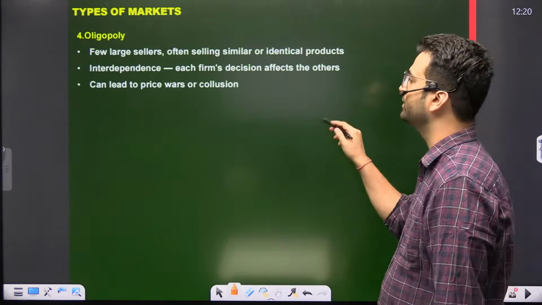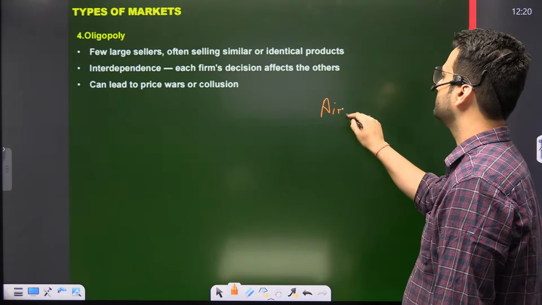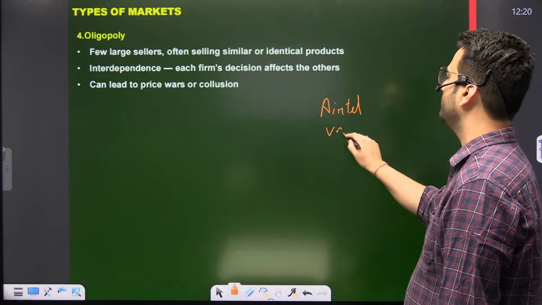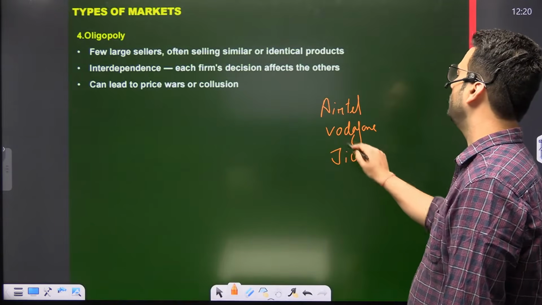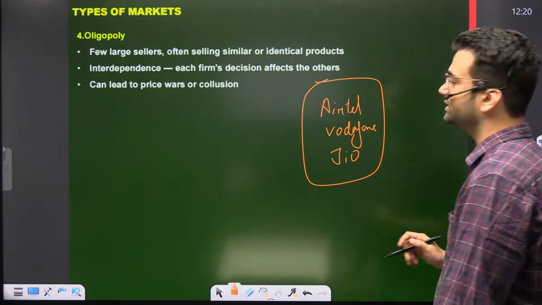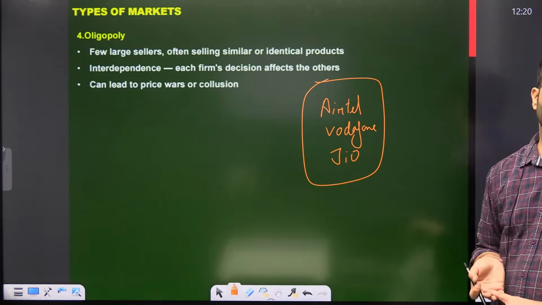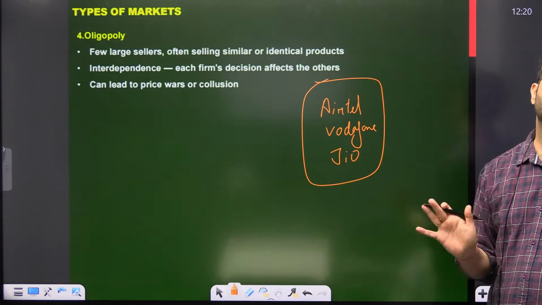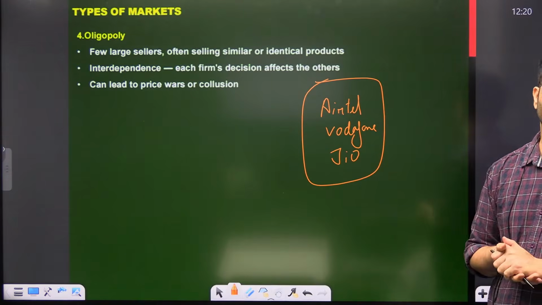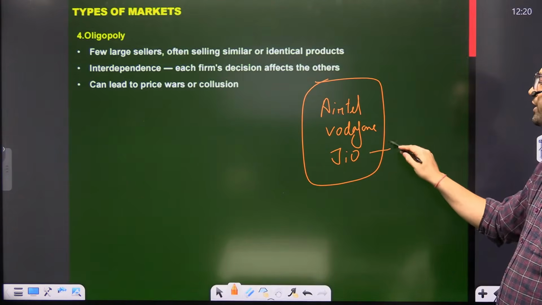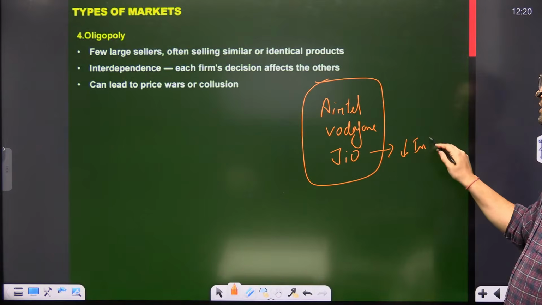Like for example, Airtel, Vodafone, and Jio. Now they are the three major telecom companies in India. 95% of Indians had these networks, 98% you can say.